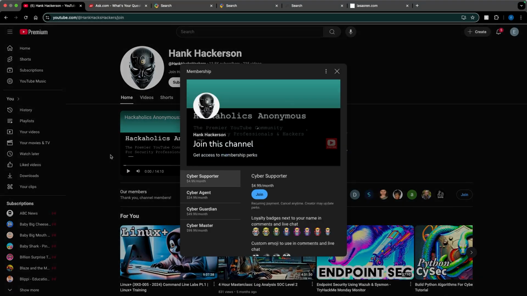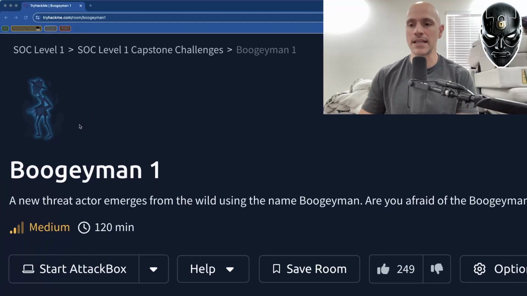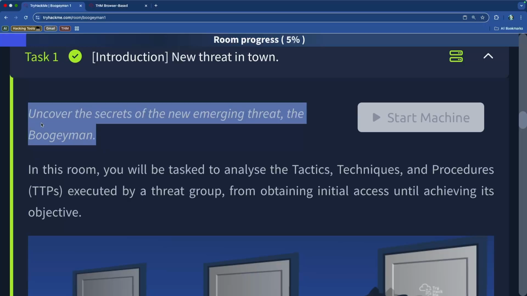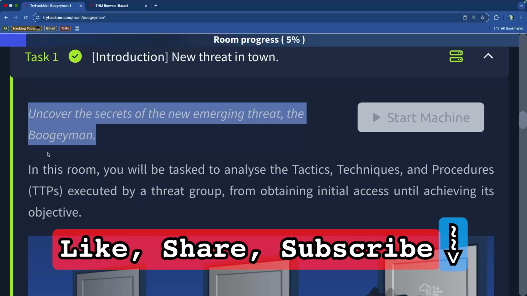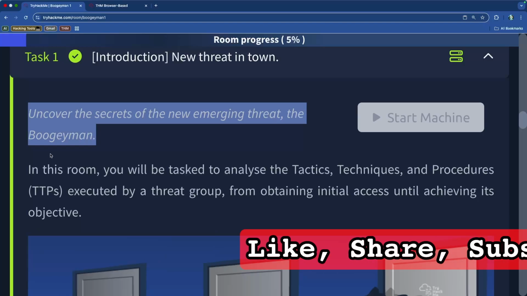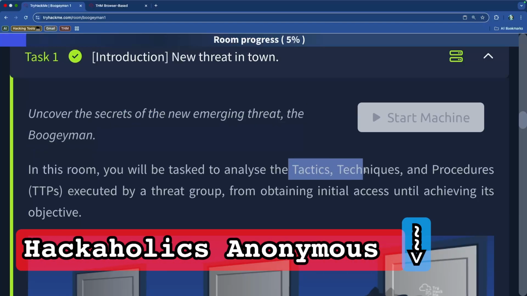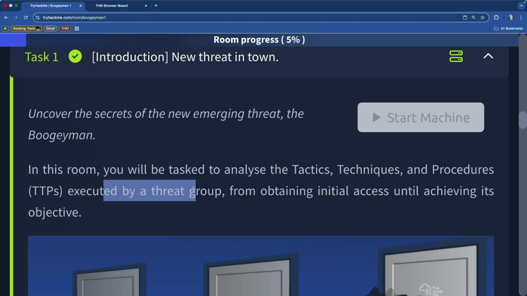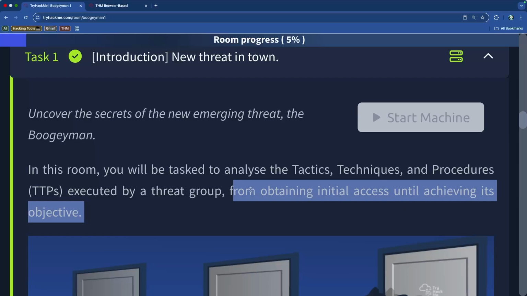Now, without further ado, let us jump into the Boogeyman exercise. I do wonder whether or not this is actually something that exists out in the real world, or if it was just something that was created for this specific exercise. But the whole point of this is that we're going to analyze the tactics, techniques, and procedures executed by a threat group from obtaining initial access until achieving its objective.